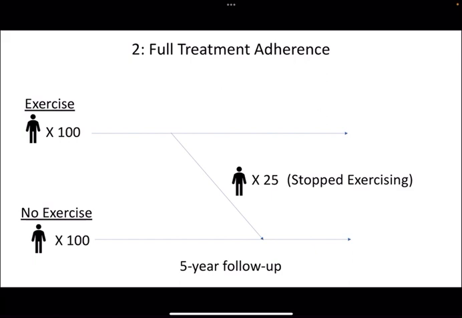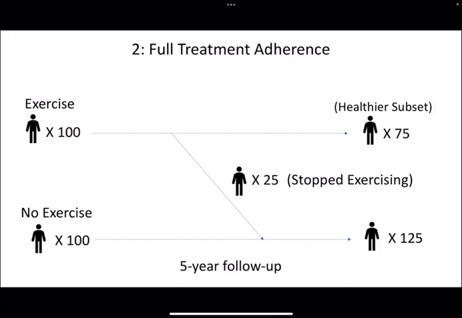When these people jump from the exercise group to the no exercise group, they've effectively chosen their own treatment and muddied the distribution of whatever underlying health behavior might lead them to make that decision. Then the exercise group ends up a healthier subset again and no longer exchangeable.